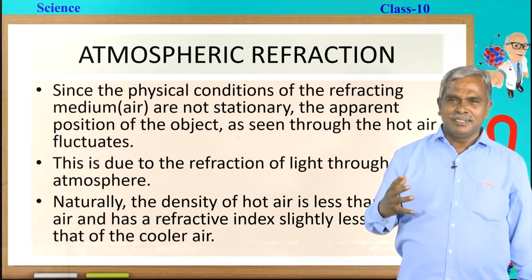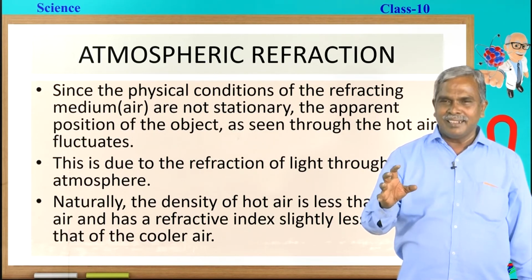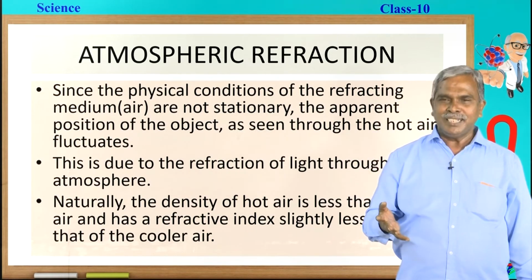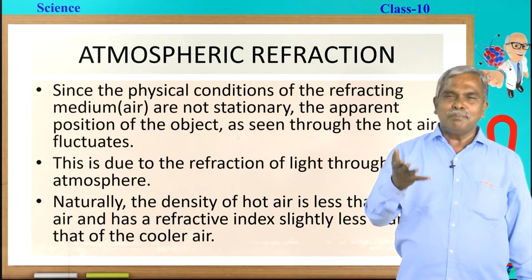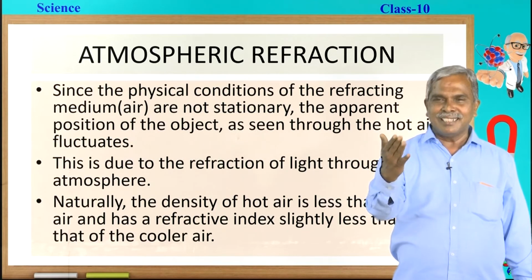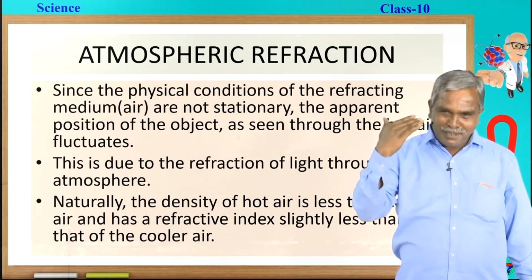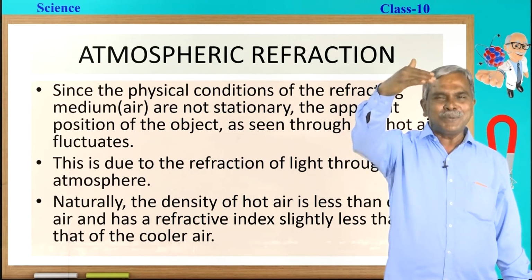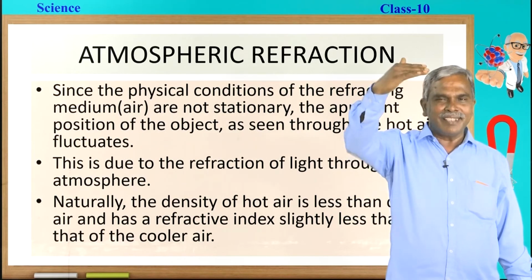Let us see. When the sun heats the earth, the earth gets heated and it radiates the heat upwards. The air nearer to the earth gets heated, it becomes naturally hot, it becomes light, that means the density becomes less and the refractive index naturally becomes less. Air is going to move up, then it becomes relatively cooler, the density increases, the refractive index increases.